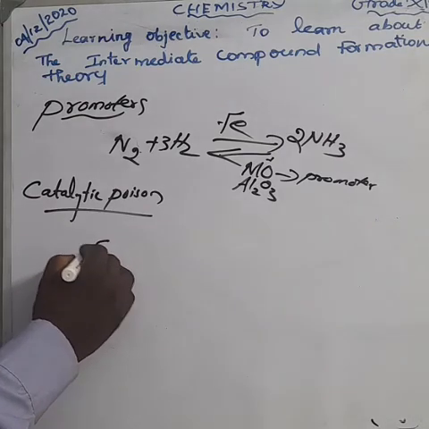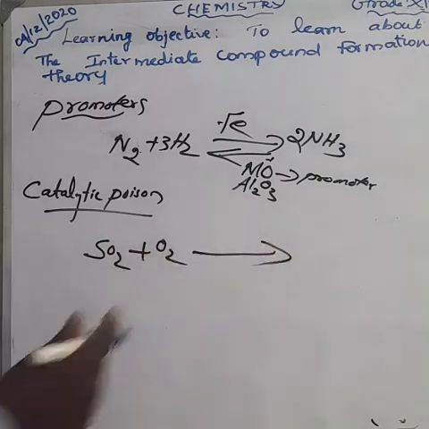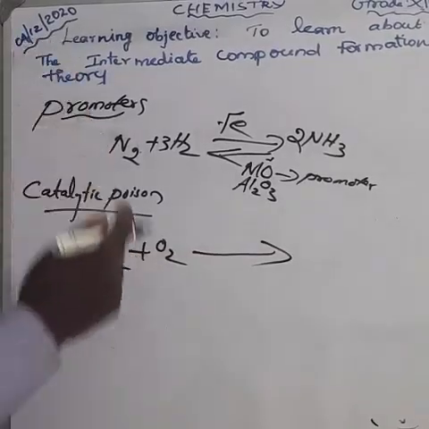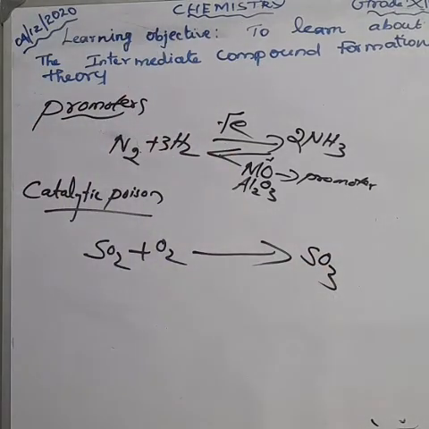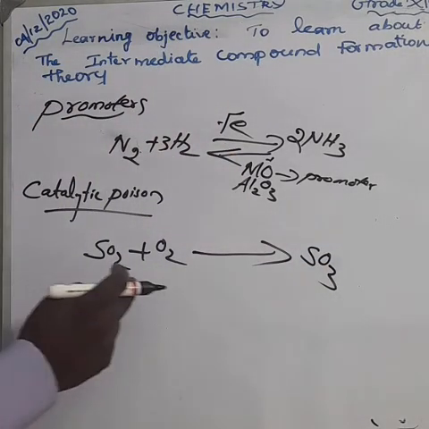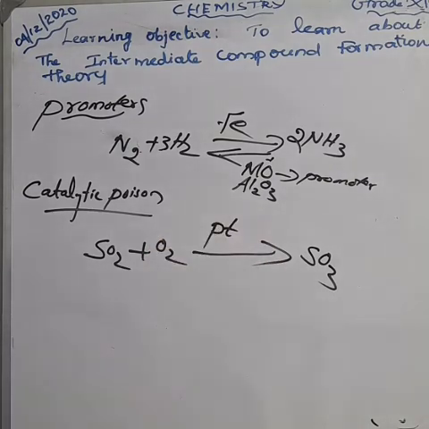SO2, sulfur dioxide, reacts with oxygen and we get SO3, sulfur trioxide. Here, one of the catalysts we use is platinum.